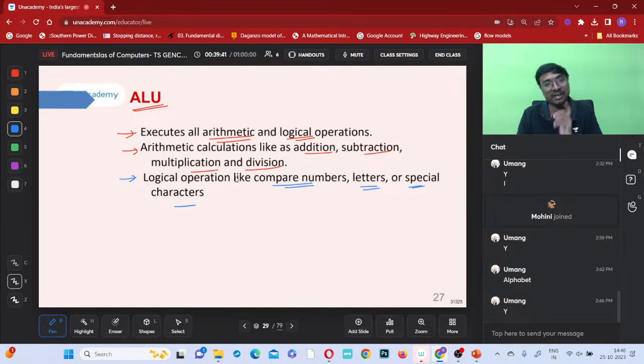It has to understand that. According to which unit are these things compared and logical conclusions made? By means of this logic unit only. So, arithmetic logic unit, both together. Is the arithmetic logic unit clear now?